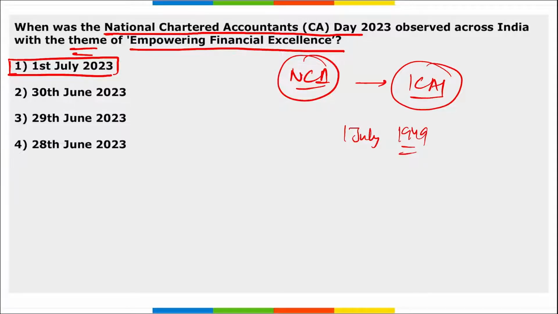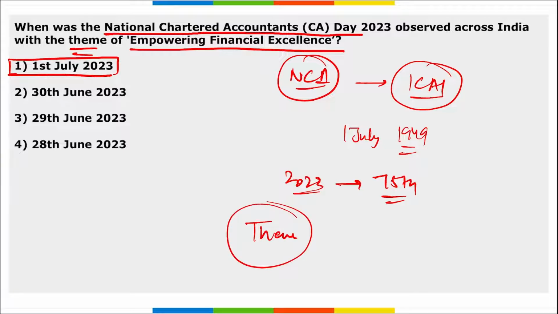This day is also known as ICAI Foundation Day, that honors the work of all the chartered accountants. In 2023, it was the 75th anniversary of ICAI, and the theme here we just saw, it is Empowering Financial Excellence, correct?